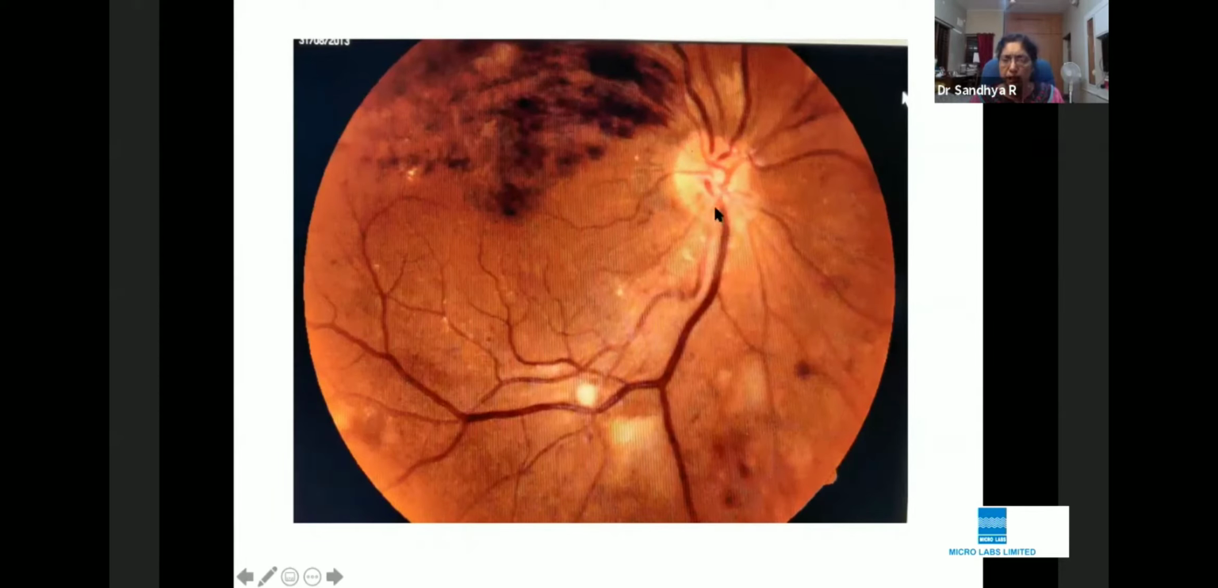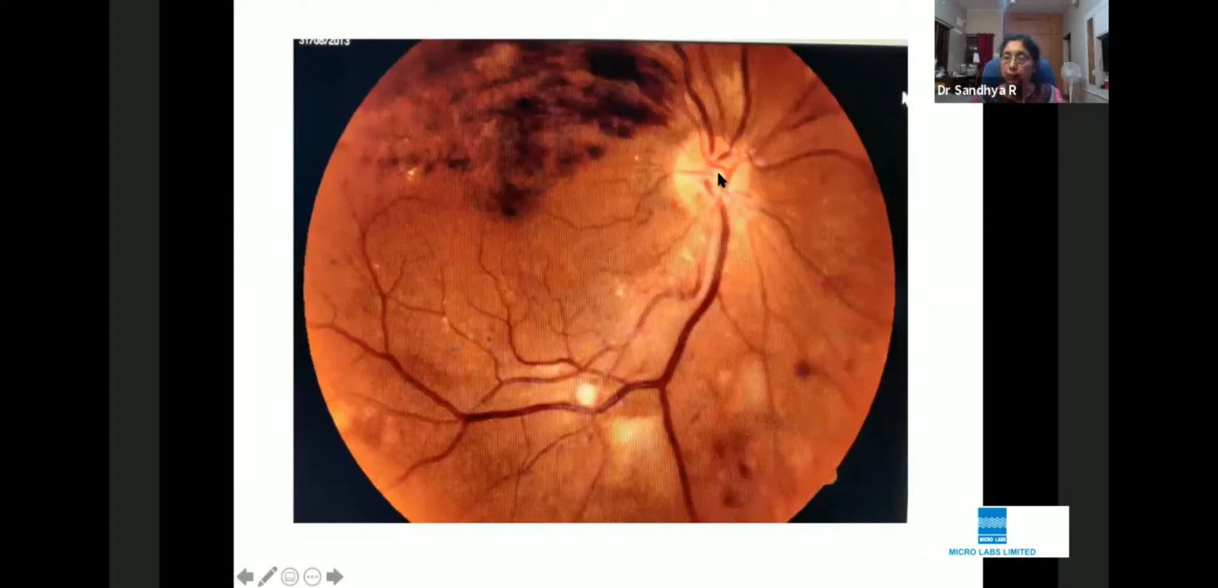What is the size of the disc? It looks a little small. Shape is all right. There is some hyperemia. The margins are okay, except in some parts it's not so defined. And here definitely the margin is not well defined. You are seeing something fluffy sitting over there. That's a cottonwool spot. Next, come to the cup.